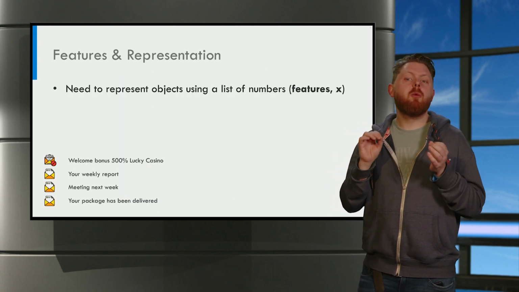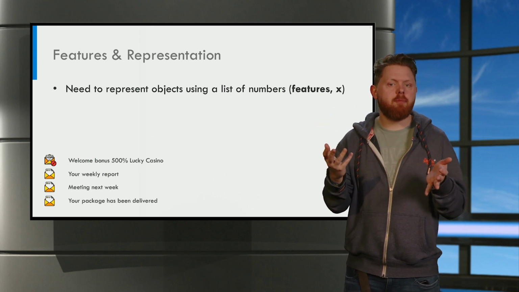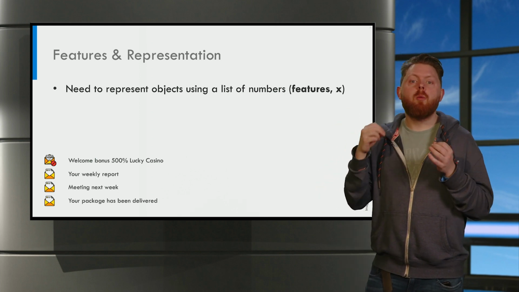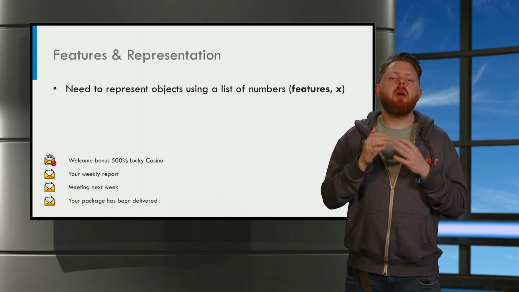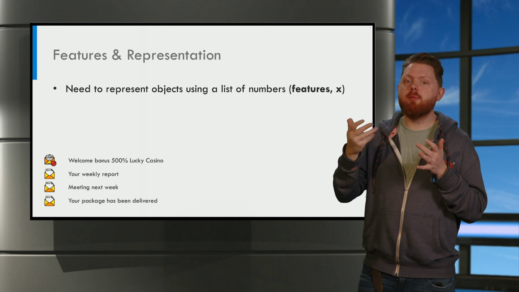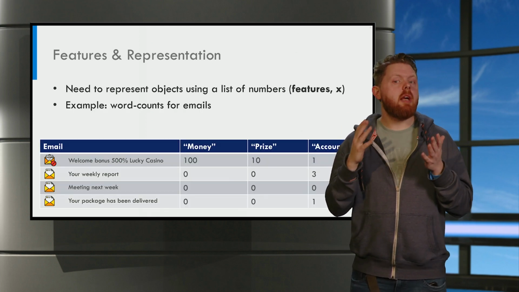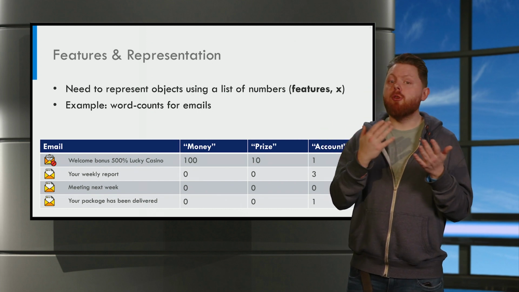To build models, we need a way to represent objects inside the computer. We do that by defining features, which we typically denote with the letter X. Features are basically a list of numbers that represent the object in the computer. In the case of emails, you can, for example, count how many times some words occur.